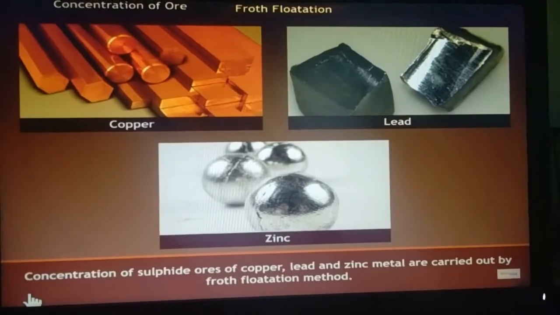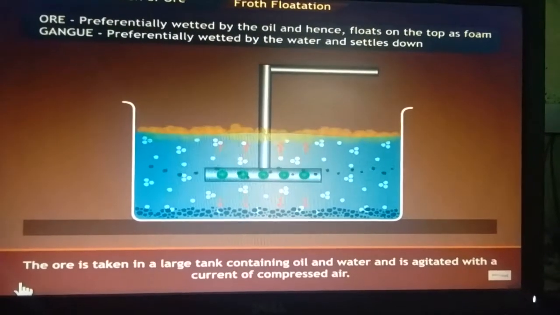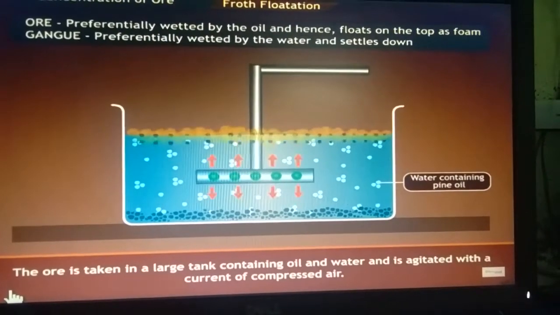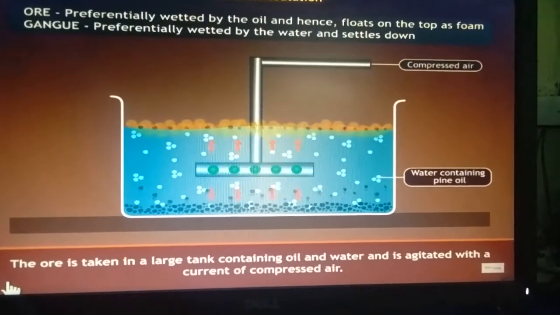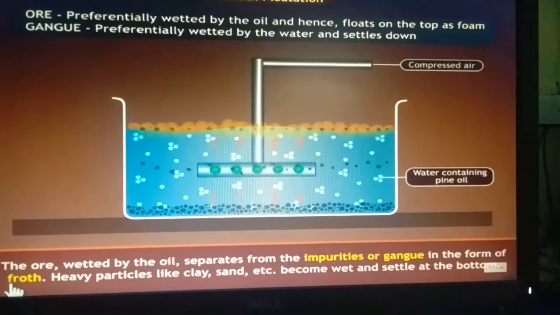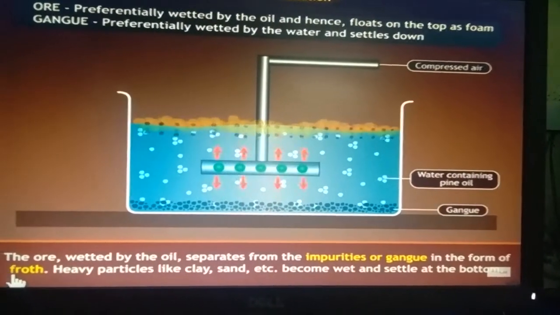This is mentioned here. Different types of ores are represented here. The ore is taken in a large tank containing oil and water and is agitated with a current of compressed air. Here, water containing pine oil is used for creating foam. The ore wetted by the oil separates from the impurities or gangue in the form of froth.